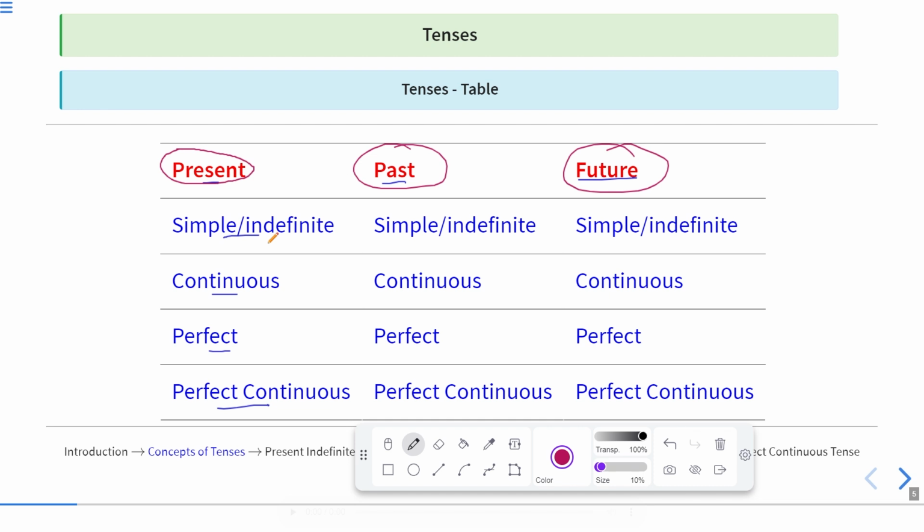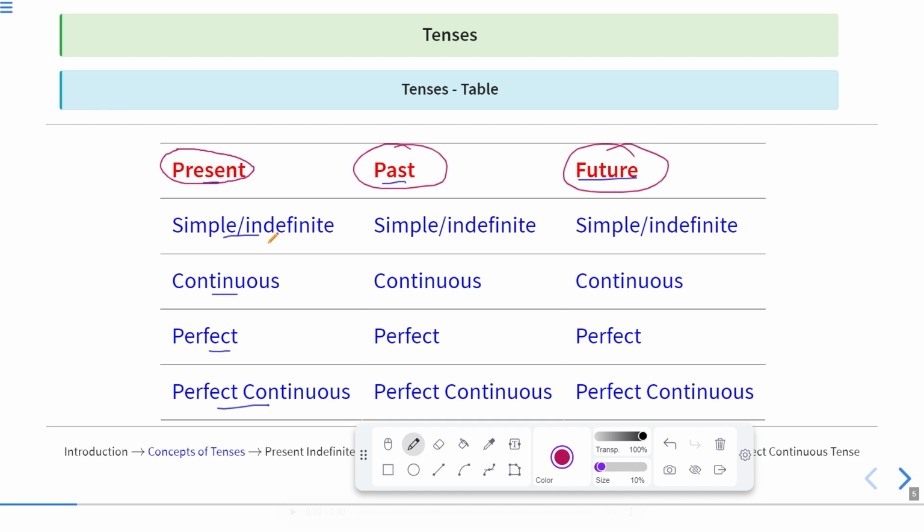For example, if I go to office every day, it means this is my routine or the work which I do regularly. Okay, so this recurring of the actions after a particular interval of time is shown in the indefinite tenses. Now, if the recurring actions are taking place in the present time, they are present indefinite tenses. And if some action was repeatedly done in the past.